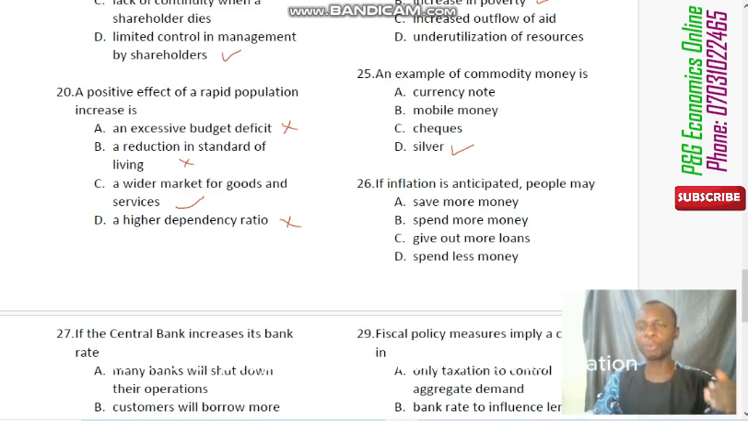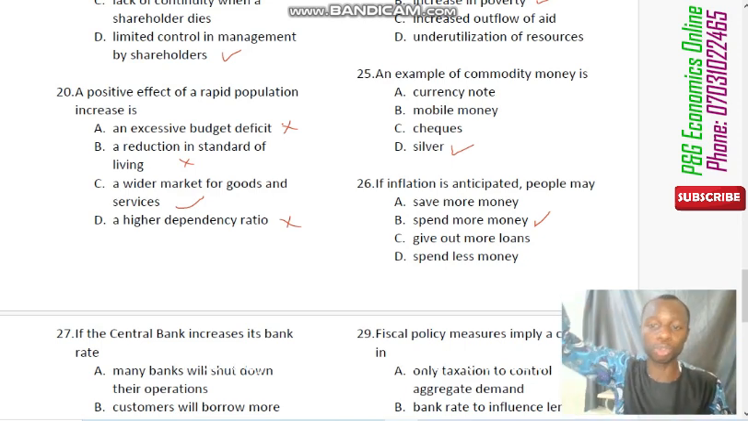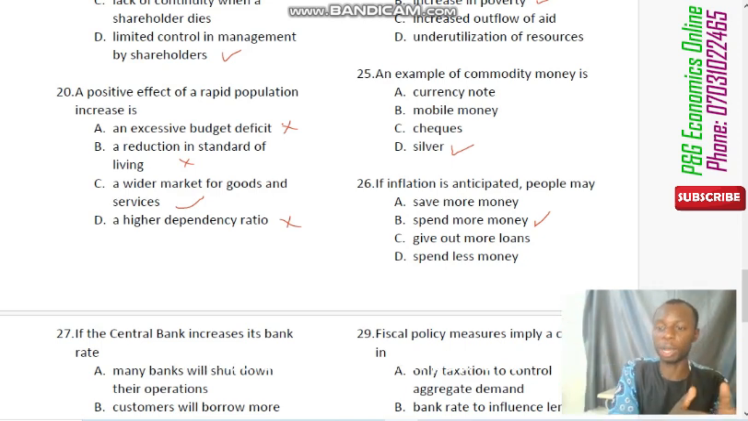Of course, whenever people anticipate there will be inflation, the rational thing for them to do is to spend more money, because they know that the price of goods and services will increase in the market. So they would rather use the money they have now to buy those goods ahead of time, before the inflation happens, because if they keep saving money, it will be useless, as inflation will erode the value of that money.